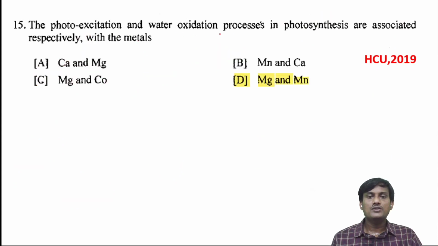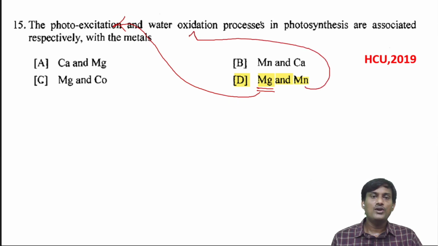The photoexcitation and water oxidation process in photosynthesis are associated respectively with the metals. In photosynthesis, photoexcitation means absorption of light, and also water oxidation. These two steps are very crucial. In photoexcitation, magnesium participates, and the water oxidation, the splitting of water, is due to manganese. So photoexcitation is magnesium and water splitting or water oxidation is manganese. The correct option is D.